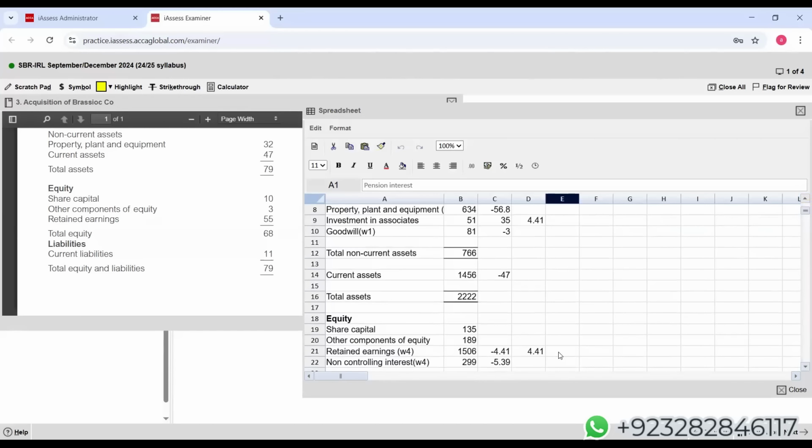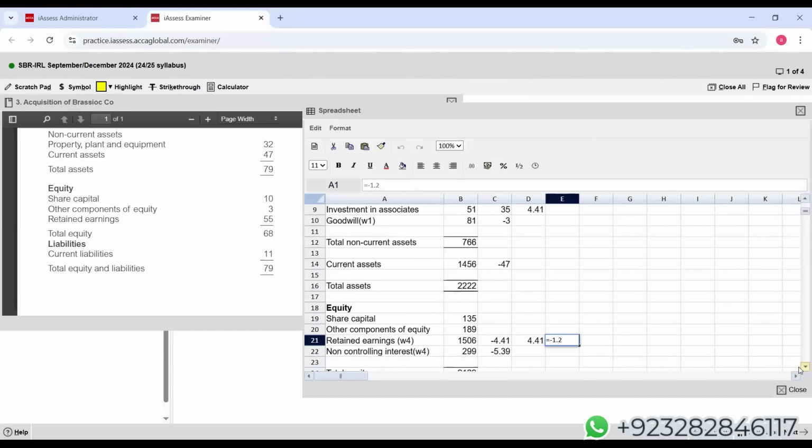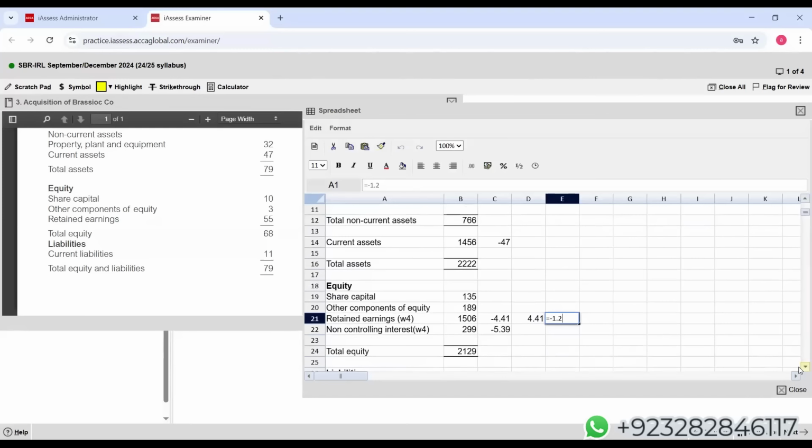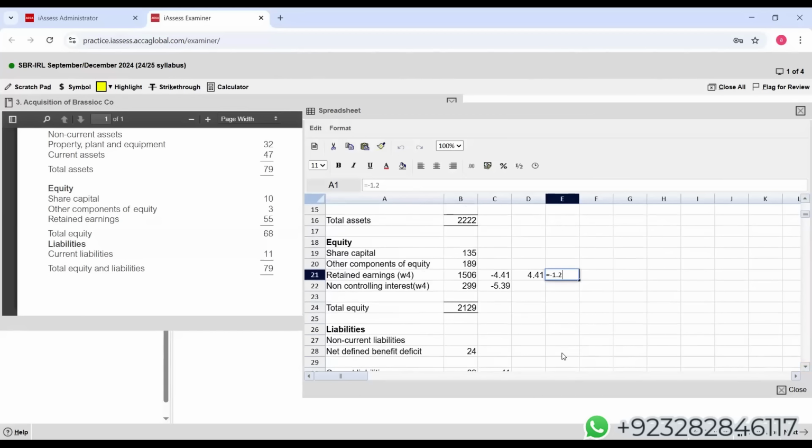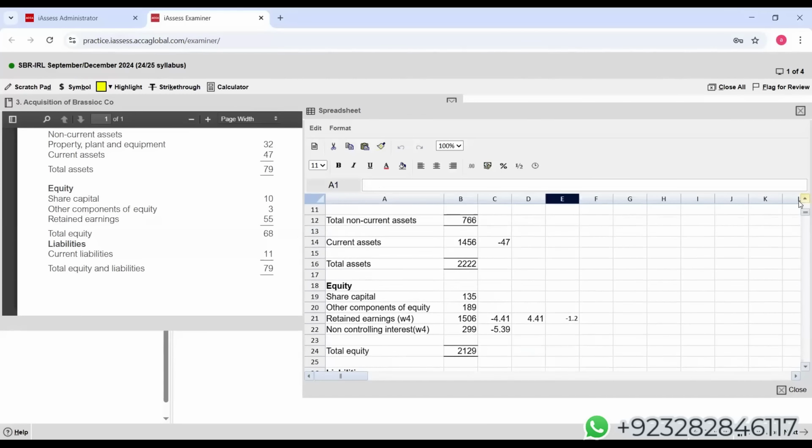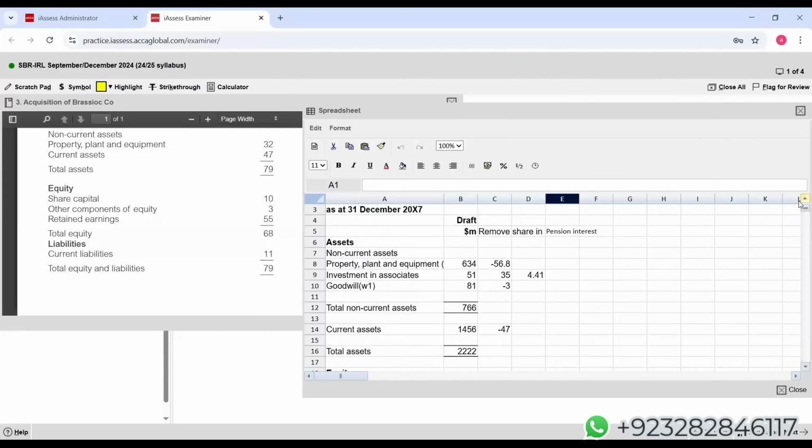So where are the retained earnings here? Yes. Can I say 1.2 will be deducted from the retained earnings, but it will be added in the net defined pension liability here. It will be positive. Let's check. This is your pension interest.